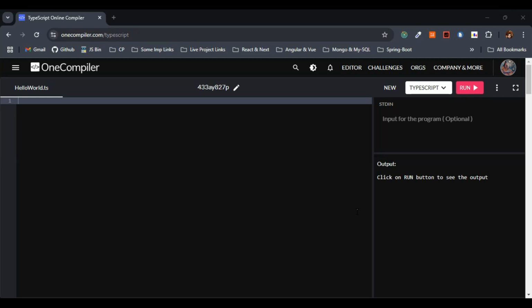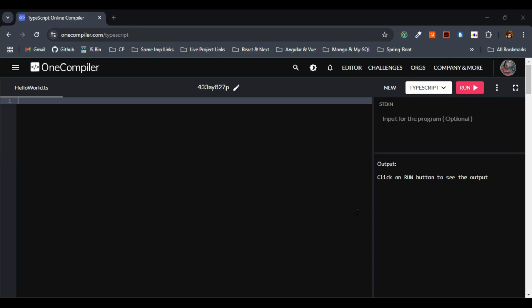Next, let's discuss scalability. It is ideal for large code bases, due to the strong typing and modularity. Next, let's go through interoperability. When I say interoperability, it can be gradually adopted in existing JavaScript projects, right? So these are some of the pros of using TypeScript.